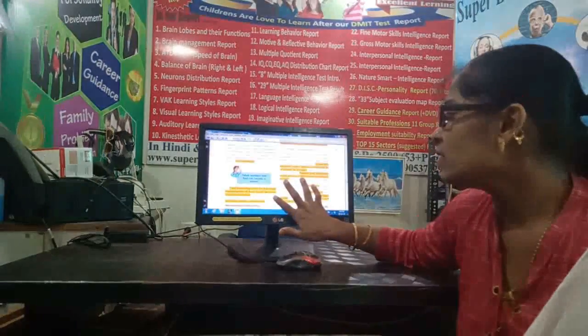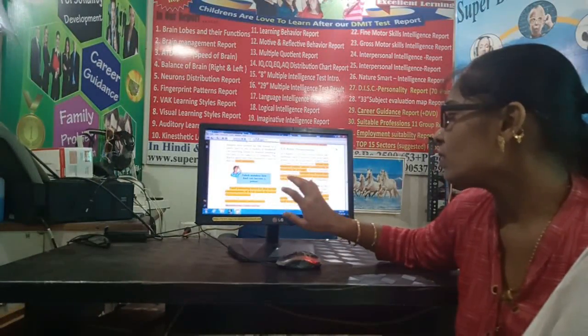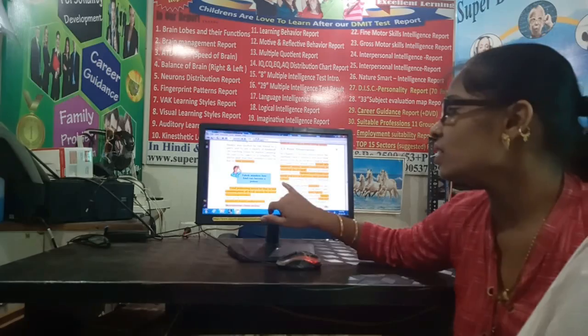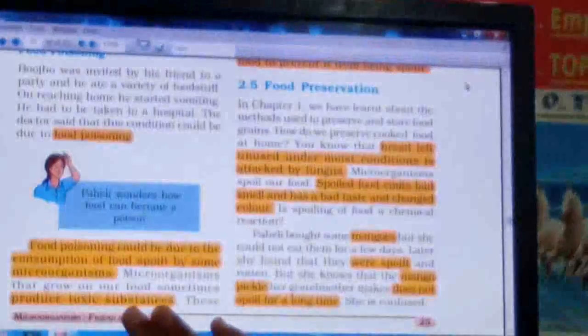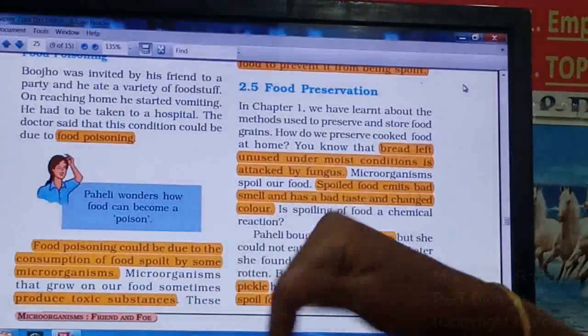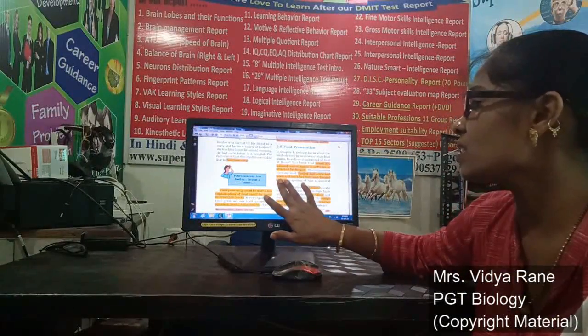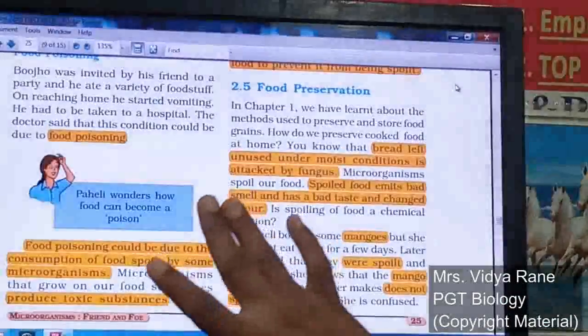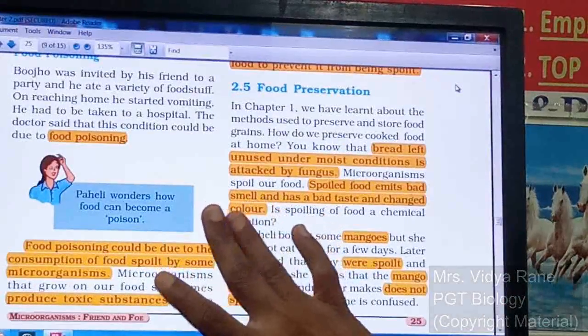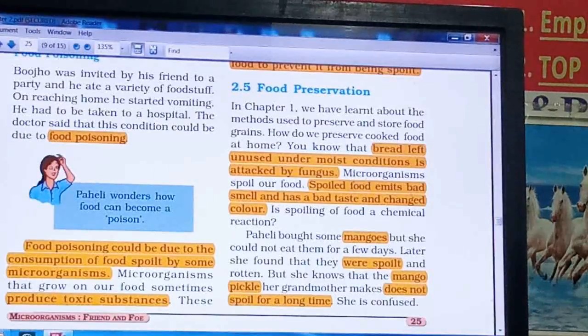And the third symptom is the change in color. Whatever the food color is, that color will get changed. For this you can take various examples. Whenever any food gets spoiled, it smells bad. Maybe you have seen that sometimes the sabzi or dal your mother made, if it is spoiled, gives a very bad smell.